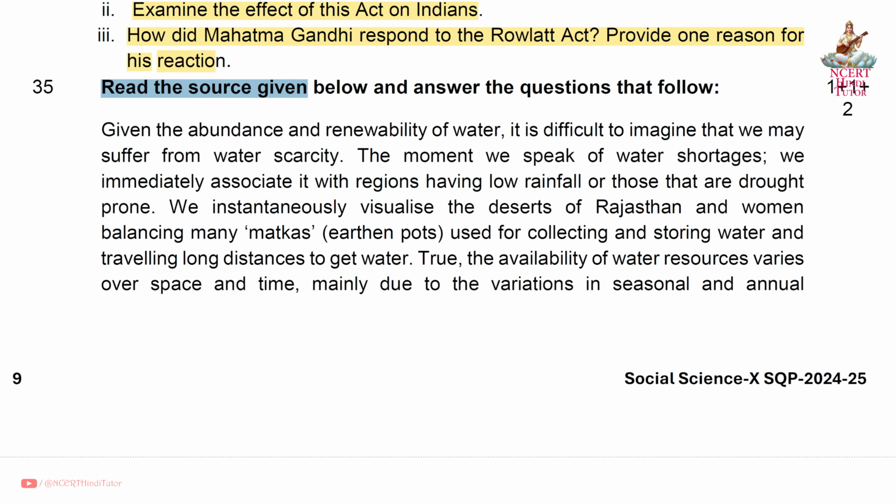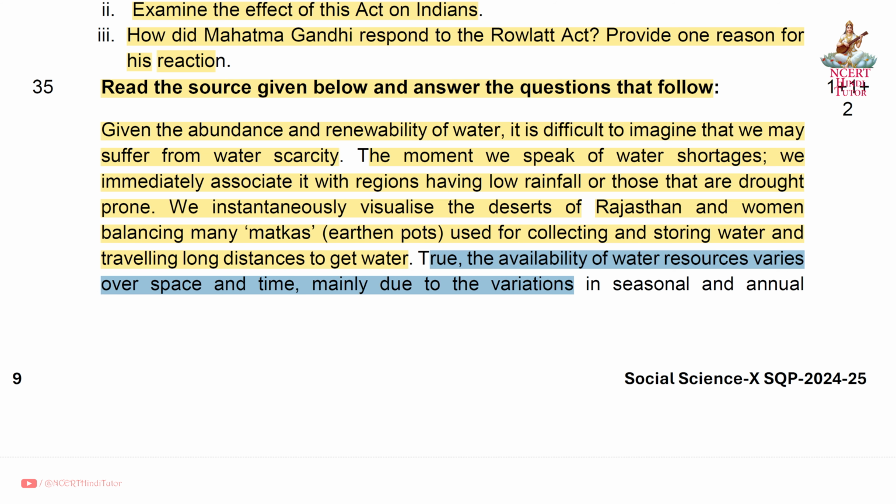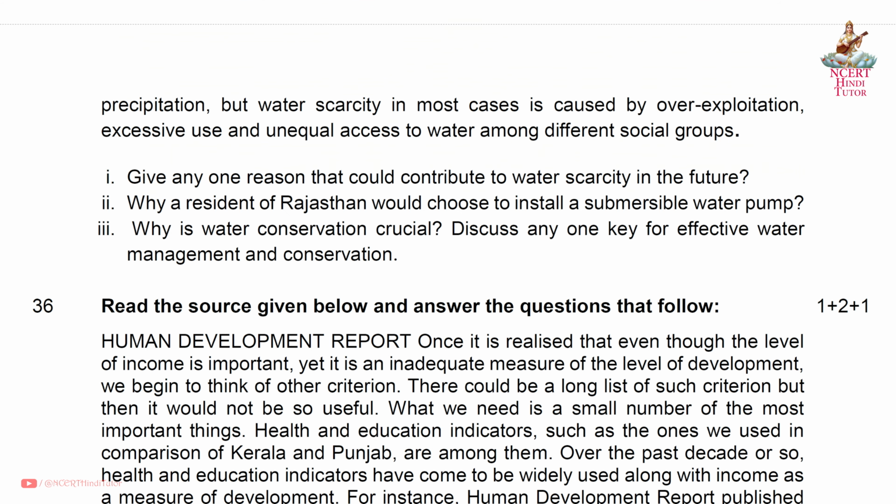Question 35. Read the source given below and answer the questions that follow. Given the abundance and renewability of water, it is difficult to imagine that we may suffer from water scarcity. The moment we speak of water shortages, we immediately associate it with regions having low rainfall or those that are drought prone. We instantaneously visualize the deserts of Rajasthan and women balancing many matkas, earthen pots used for collecting and storing water and traveling long distances to get water. True, the availability of water resources varies over space and time, mainly due to the variations in seasonal and annual precipitation.